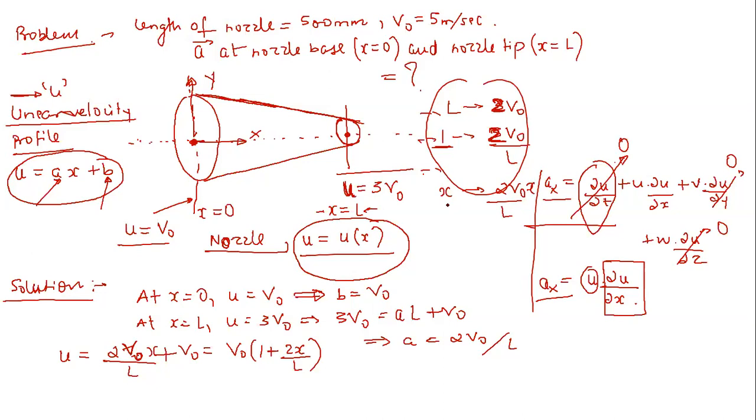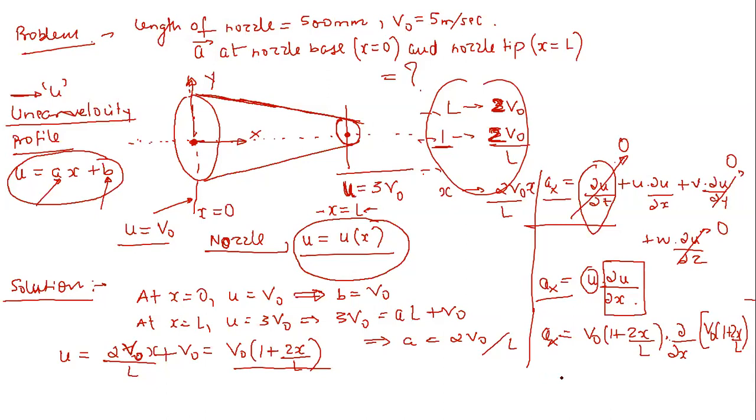Now we have this relation. That means u is equal to v naught (1 plus 2x by L). Now it is very simple to find out ax. It is simply v naught (1 plus 2x by L), which is simply delta u by delta x. That means d by dx of v naught (1 plus 2x by L). I hope now you all can differentiate this.